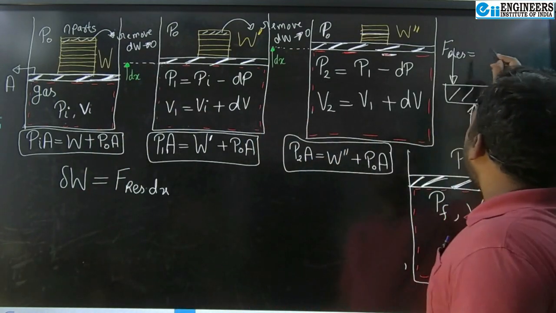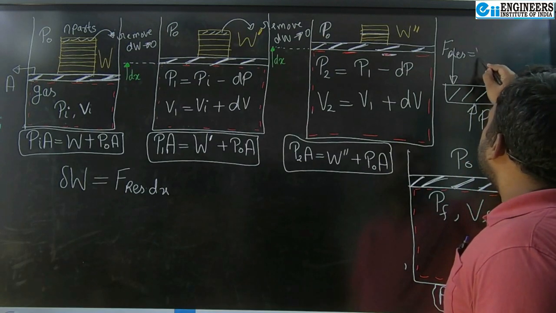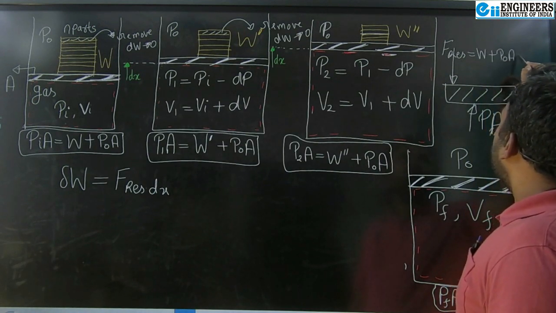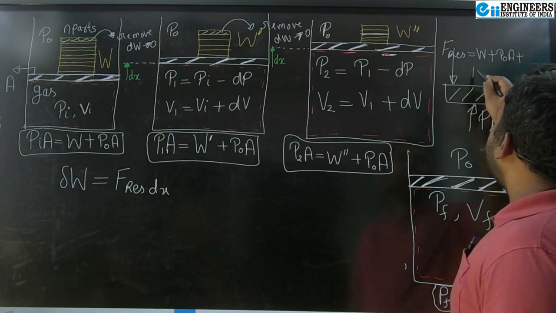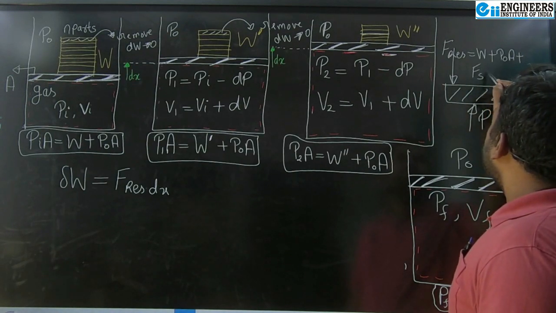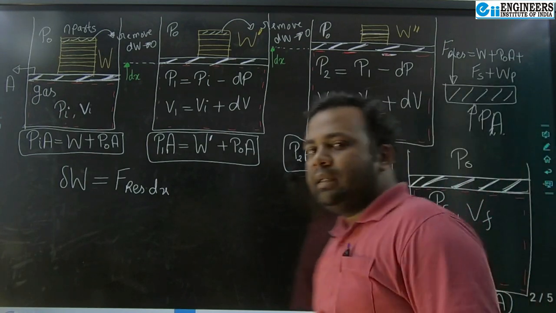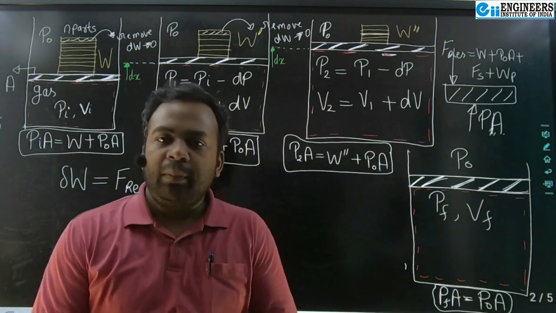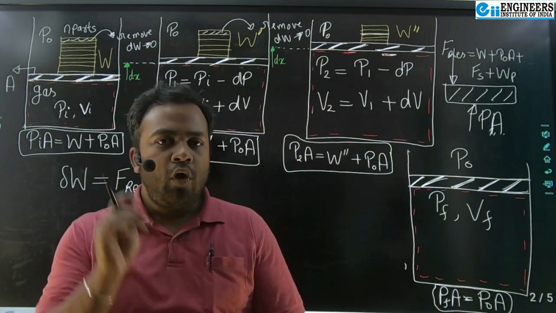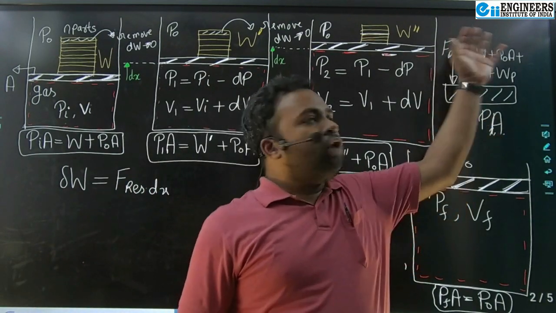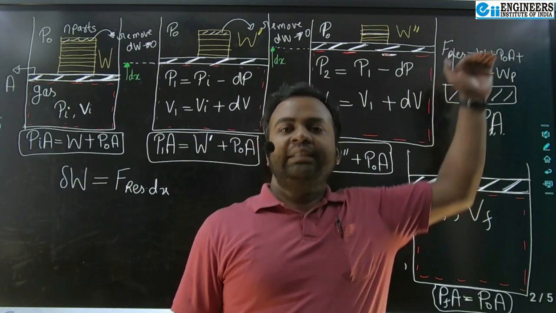So external force can be of many types. It can be external weight, or it can be atmospheric pressure force, or it can be spring force. It can be weight of the piston. So many resistance forces can be there over the top of the piston. But the key idea is that for a quasi-static manner, at every instant, this gas pressure force should balance all such forces.